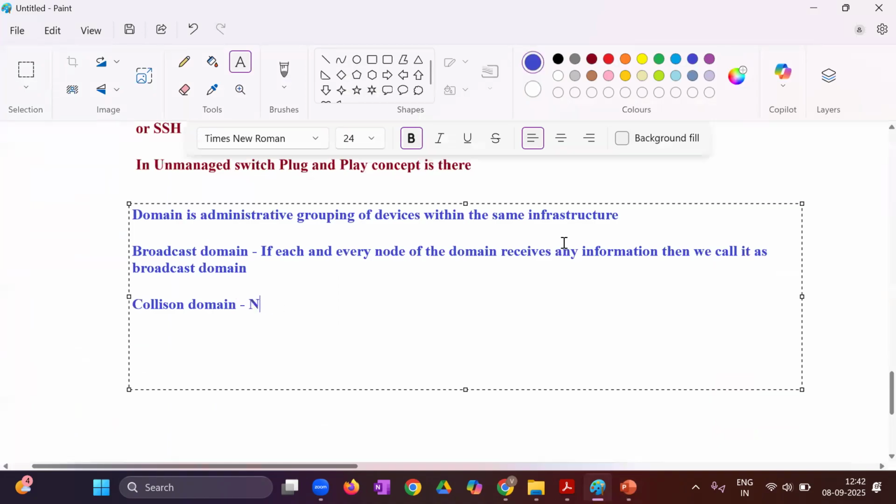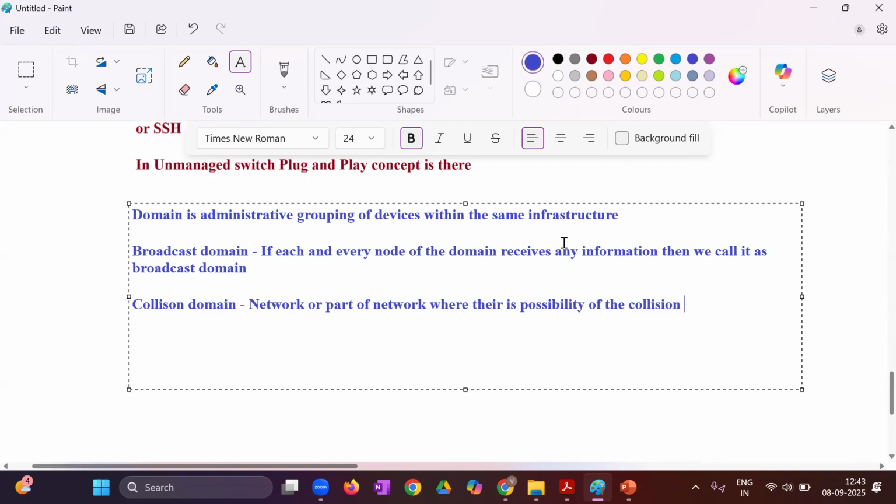Network or part of network where there is possibility of the collision. Okay. So in the example we gave, switches have per port collision domain and hubs have a single collision domain.